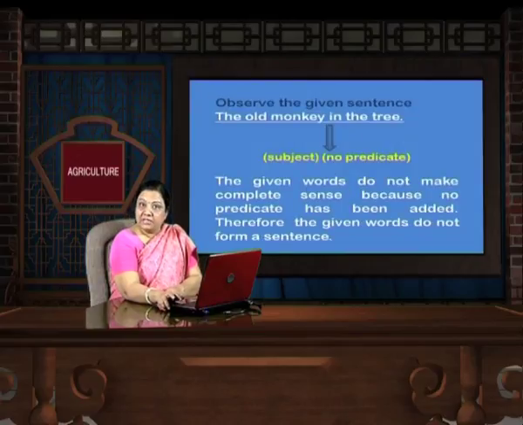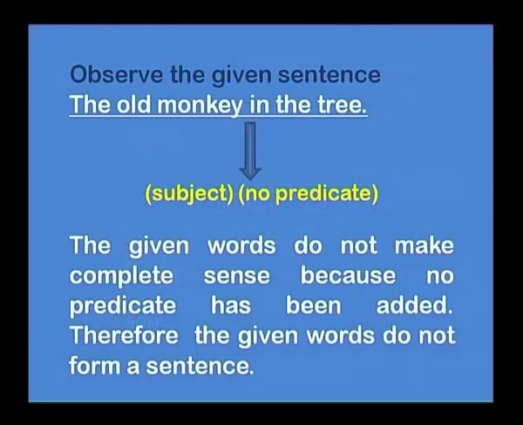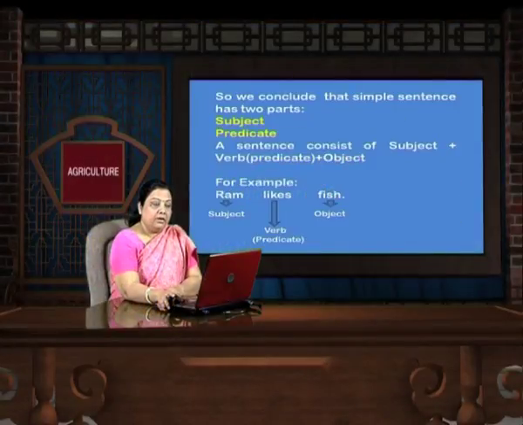Observe another given sentence here. The old monkey in the tree. There is a subject, the old monkey, but there is no predicate. The given words do not make complete sense because no predicate has been added in this sentence. Therefore, the given words do not form a sentence. We conclude that a simple sentence should have two parts, subject and predicate.